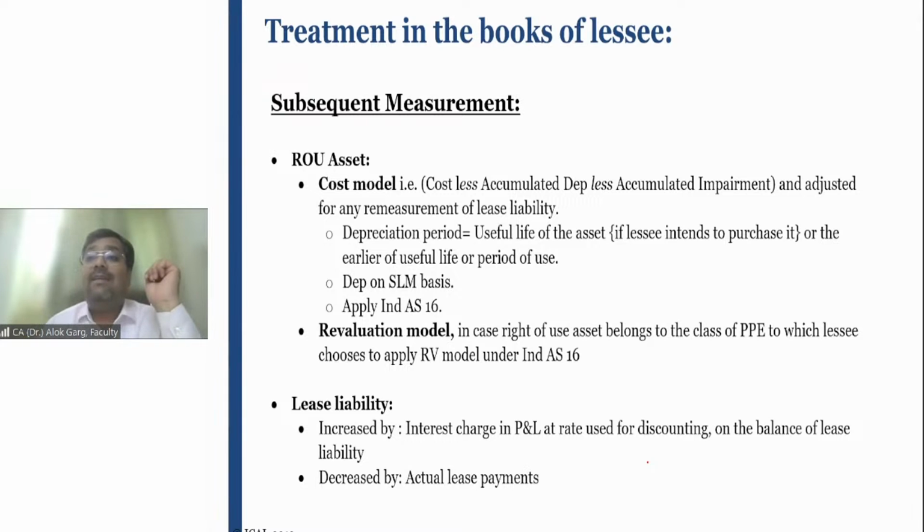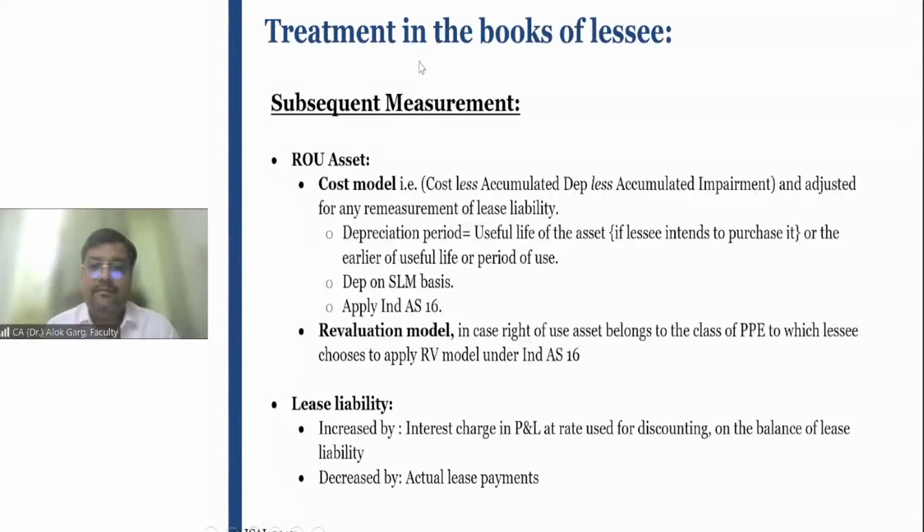Now the question arises, if the lease period is 10 years, and you have capitalized the right of use asset for rupees 1 lakh, how will this 1 lakh rupees right of use asset become zero, how will this entry be reversed? Lease liability, we understand that you will have a lease liability in the beginning. What you will do, for example, at the rate of 5%,